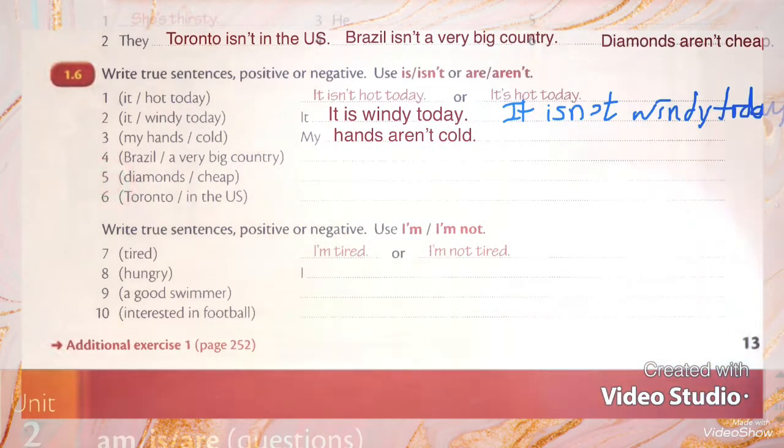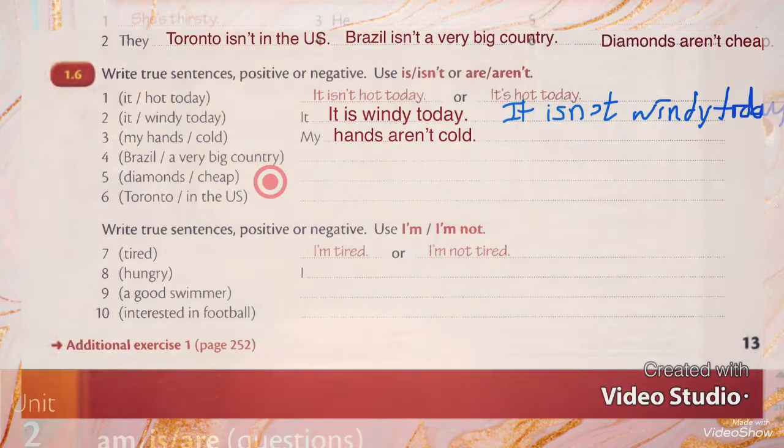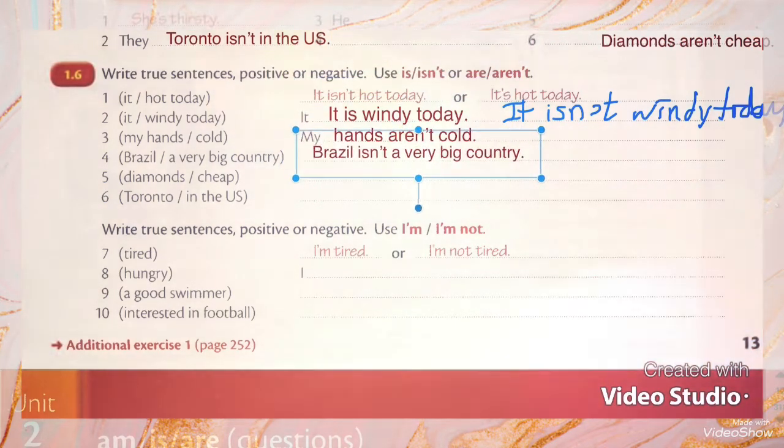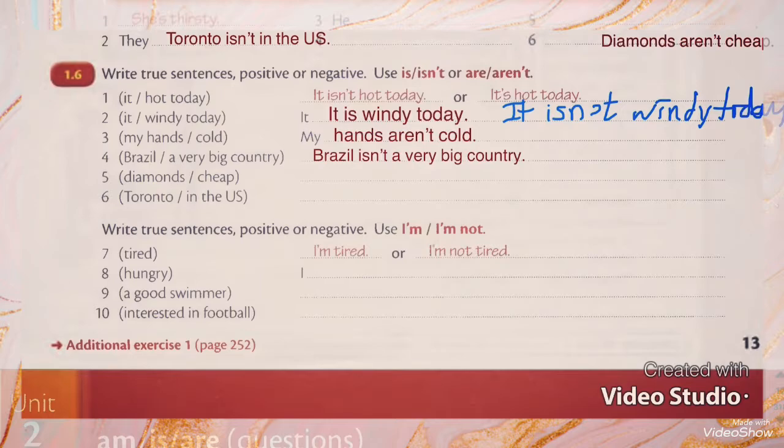Number 4, Brazil, a very big country. So I want to say it is not a very big country. I want to use it in negative form. So how can I write a sentence with negative form? Let's see together. I will write here, "Brazil isn't a very big country".